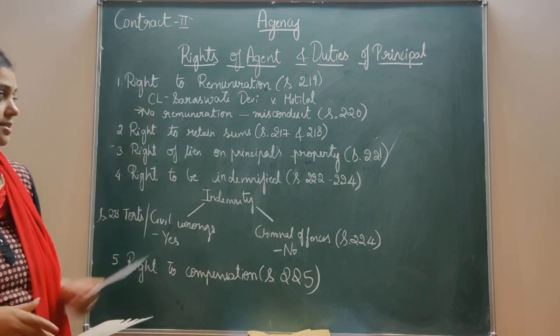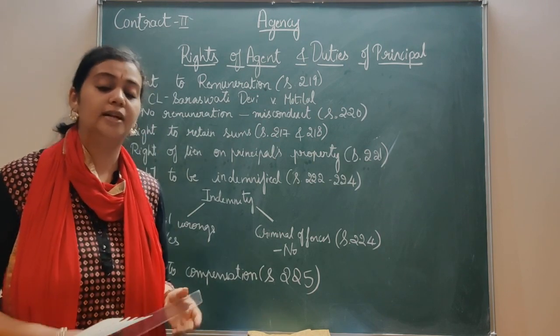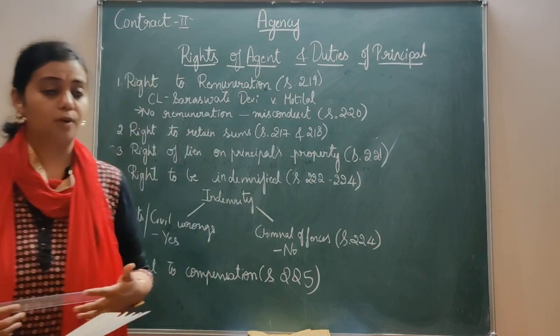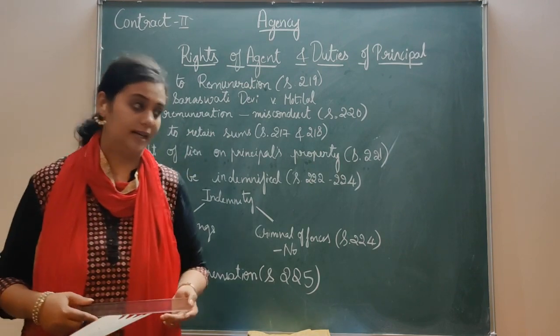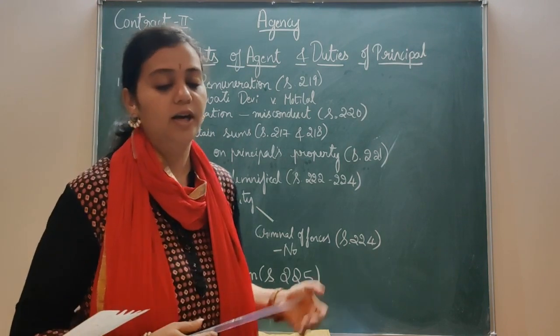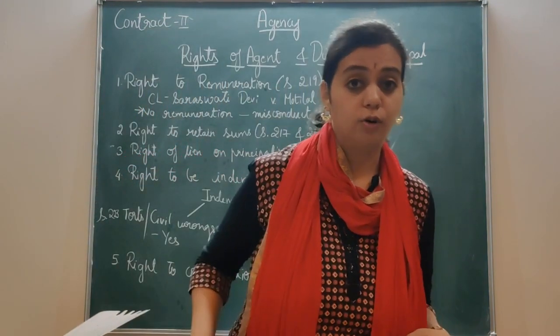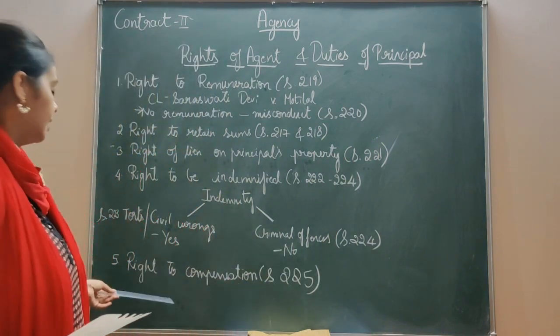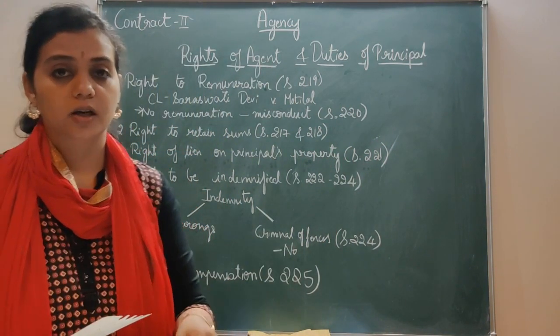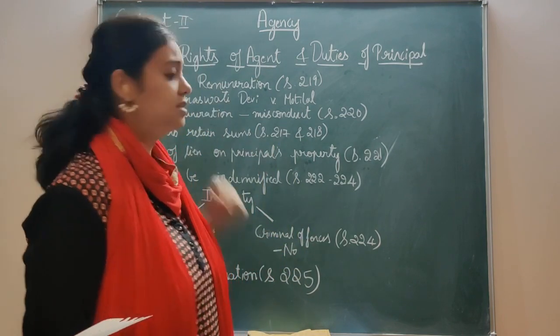Then right to retain sums, given under sections 217 and 218 of the Indian Contract Act. Right of lien on principal's property is given under section 221. Then we have right to indemnity, given from section 222 to section 224. The last is right to compensation, given under section 225. So these are the important things, that is, the rights of agent.